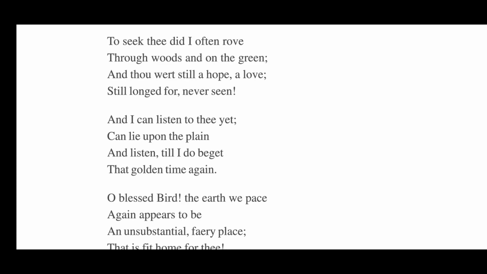And thou wert still a hope, but he did not find it, and the poet is still hopeful. One day he will be able to see that bird. A love is still longed for. The poet says that he has a long cherished desire in his heart to see the bird which he had never seen.